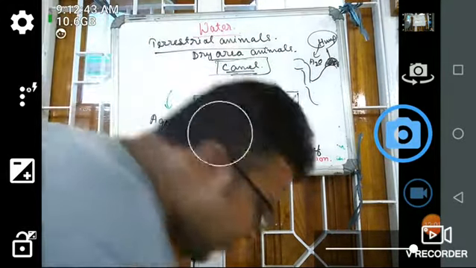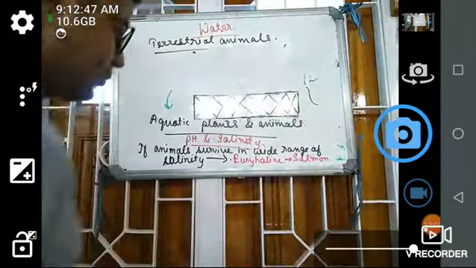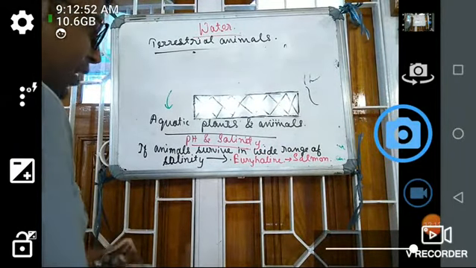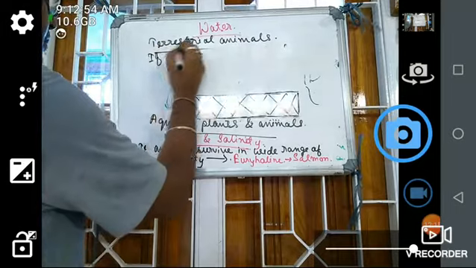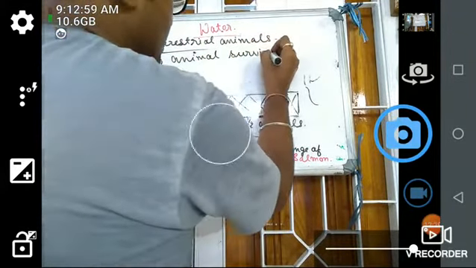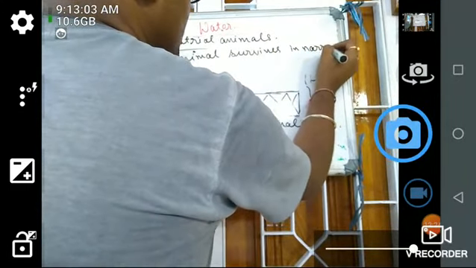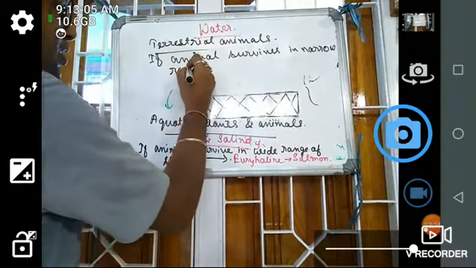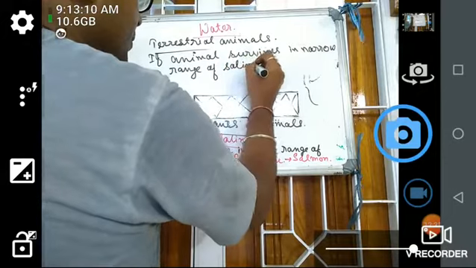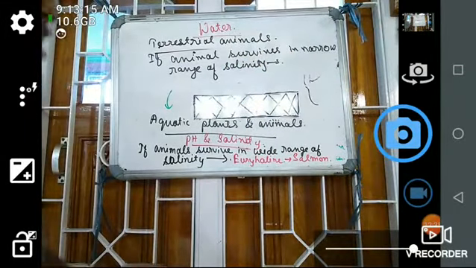Next type of organism is that which survives in a narrow range of salinity.